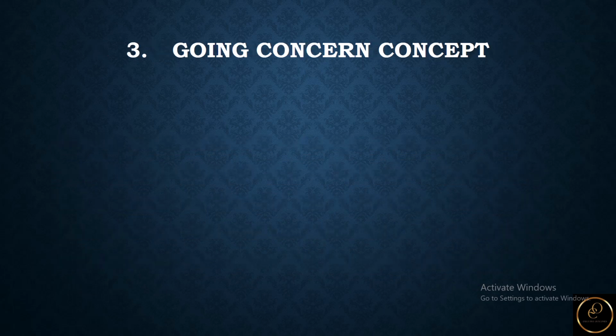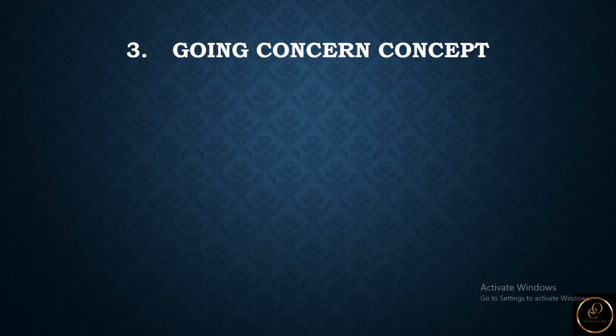Let's look at the going concern concept. Under the going concern concept, we can say that the assumption that is made for the business is that it will continue in operational existence for the foreseeable future, and that there is no intention to put the company or entity into liquidation unless otherwise it is known. What is the practical aspect to this?